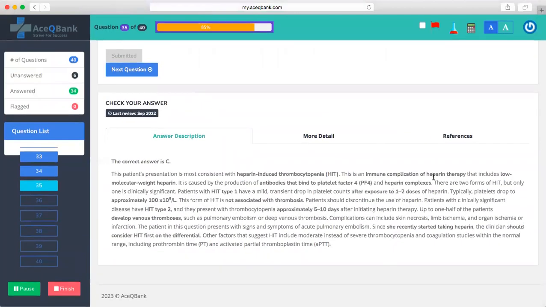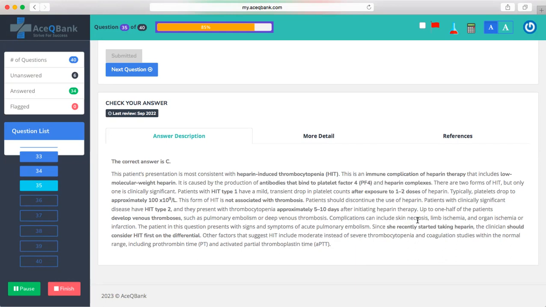This is an immune complication of heparin therapy, including low molecular weight heparin. HIT type 1 occurs after 1 to 2 doses of exposure, with a platelet drop to approximately 100 × 10^9 and is not associated with thrombosis. The patient should continue the use of heparin. Then the significant one, HIT type 2, typically presents with thrombocytopenia approximately 5 to 10 days after initiating heparin. So type 1 is in 1 to 2 doses, type 2 is 5 to 10 days. This is a very nice differentiation between the two.